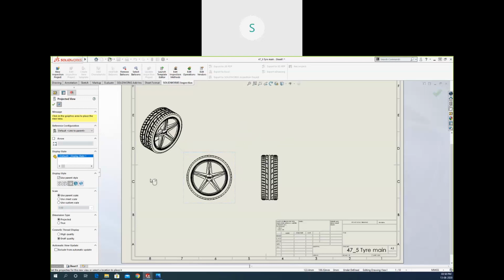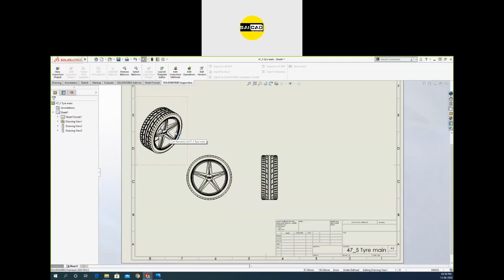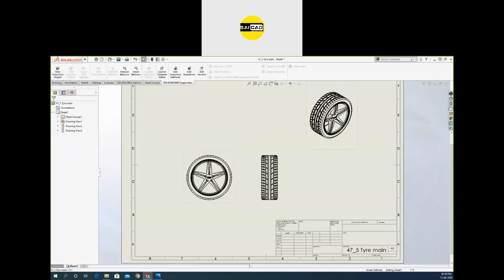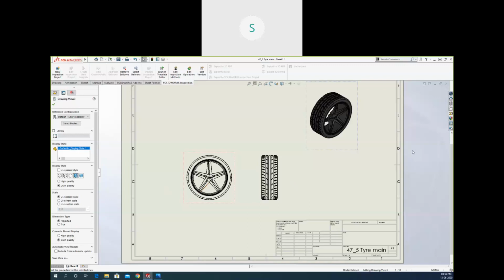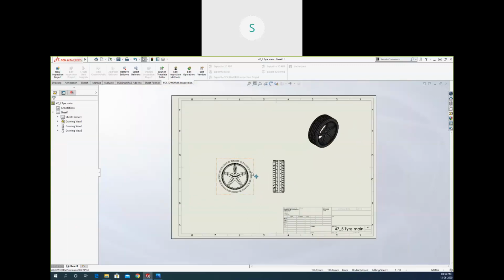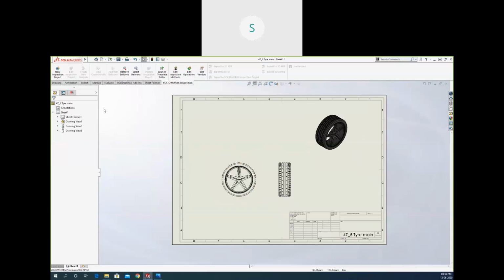So that 3D view, I need this one. Just click OK, and you can just move the view. You can just see it in 3D from here or here, like that. Okay, you can add some section views.